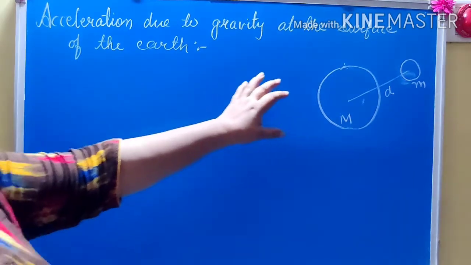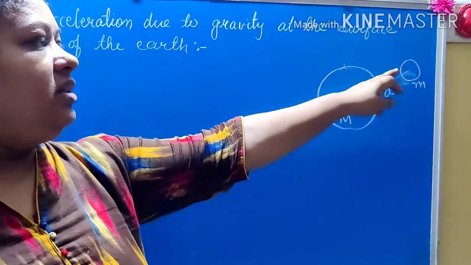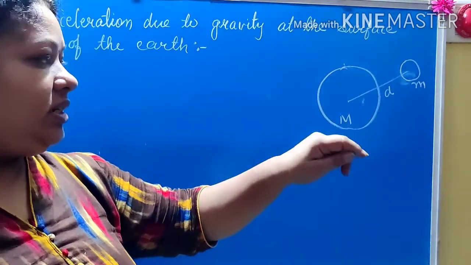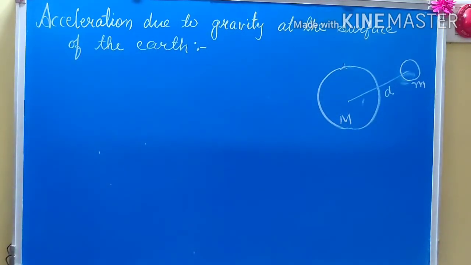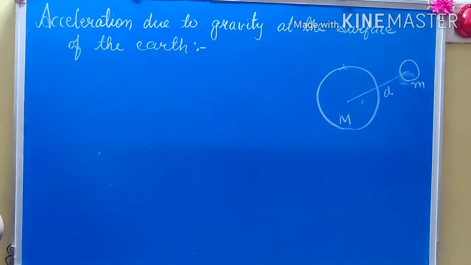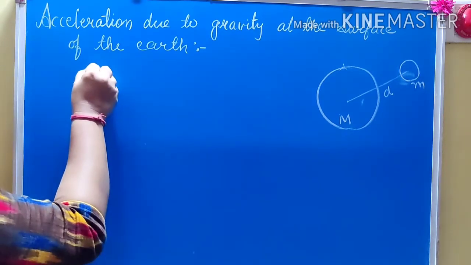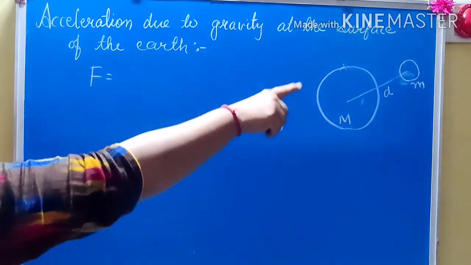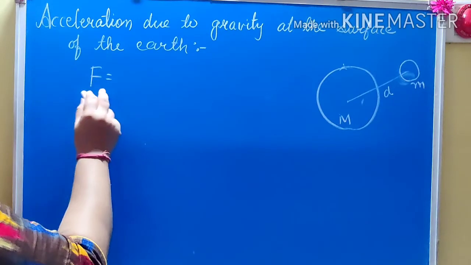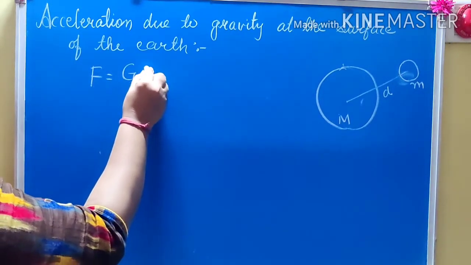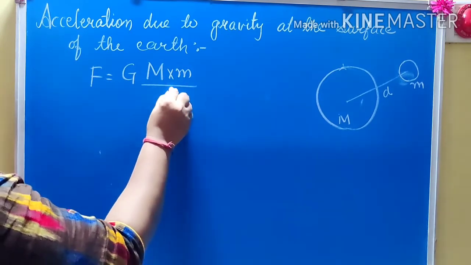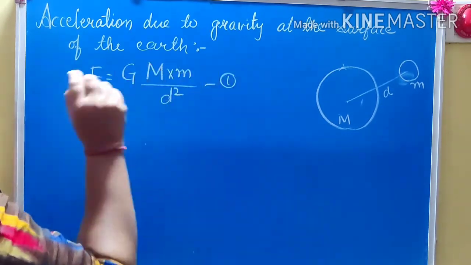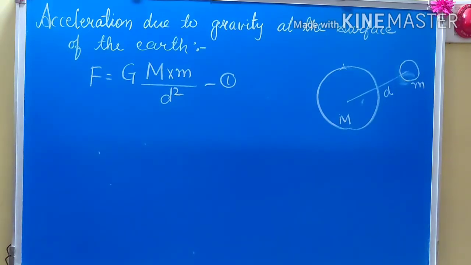Consider that the earth and the object are separated by distance d. The mass of the earth is capital M, whereas the mass of the object is small m. Now, according to Newton's universal law of gravitation, the force of attraction between the earth and the object is given by F = G M m / d². Call this equation 1.